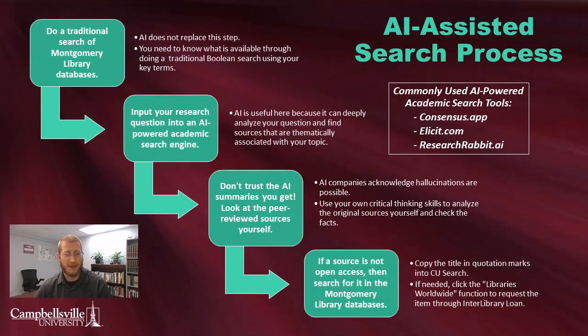So there you have it. That's how you use Consensus to find peer-reviewed articles that are available for free either online or through the Montgomery Library website. This general process I've shown can be repeated with other AI-powered academic search engines such as Elicit, available at elicit.com, or ResearchRabbit, available at researchrabbit.ai. You will probably get somewhat different results from different AI search tools, and that's actually a good thing.